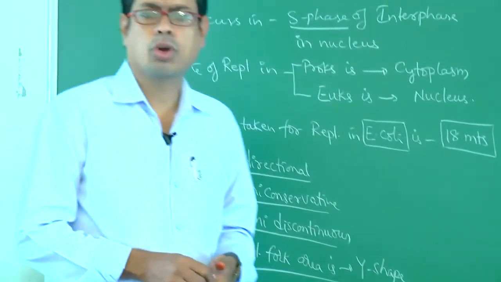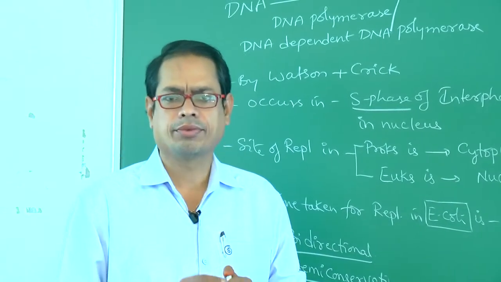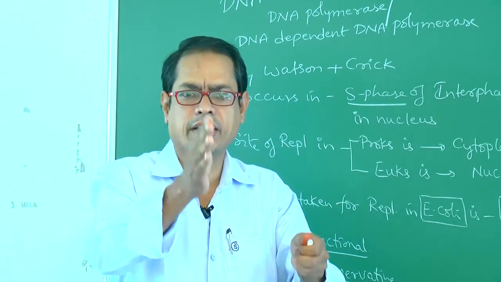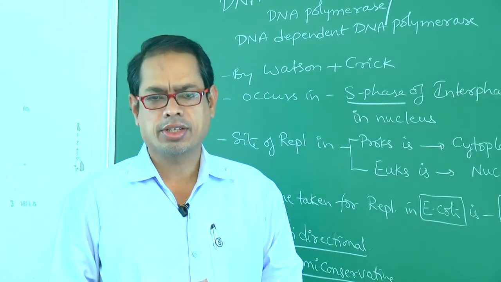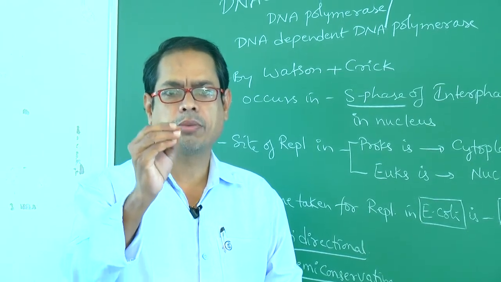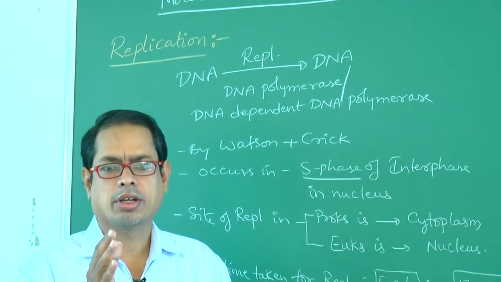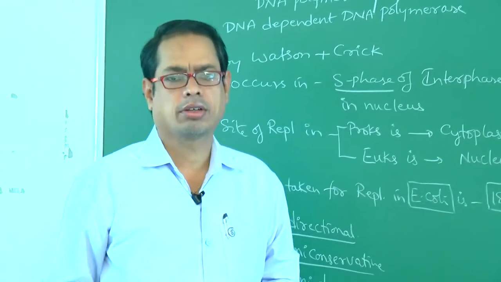In prokaryotes, that is in bacteria, the nucleus first of all enlarges and finally the cell divides into two cells. That is, in prokaryotes like bacterium, this replication occurs prior to binary fission.